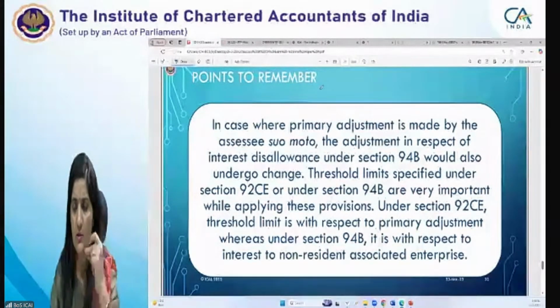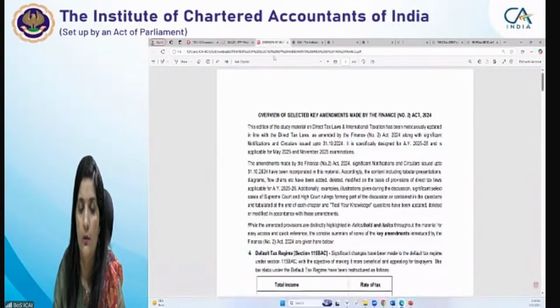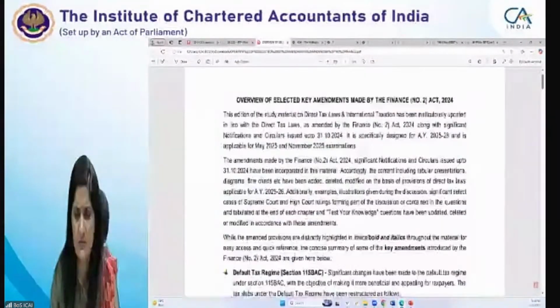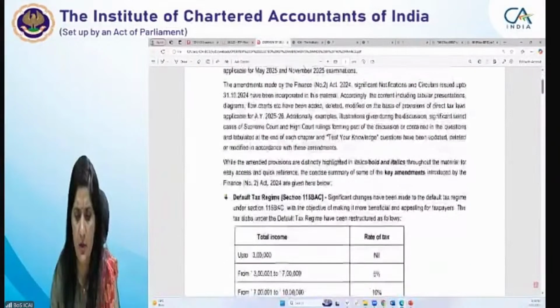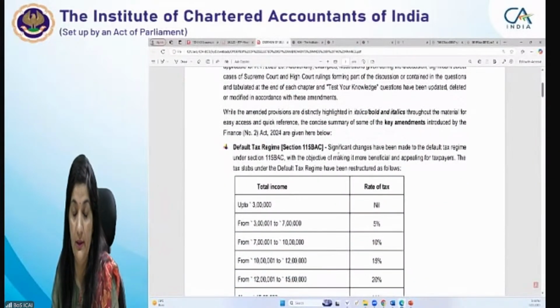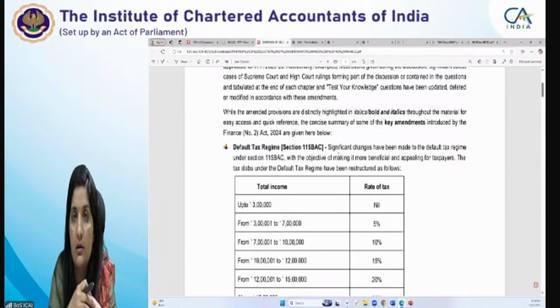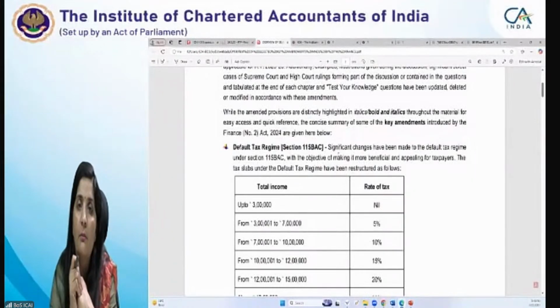बहुत जल्दी से just take a look at our overview of the amendments. Basically, I think this is a crucial thing. That's why I want to take you through the amendments very fast. We are not going to delve into the details of what the amendments are. In our next session, in our BoS for Success Series 2, we will be trying to cover the practical questions.